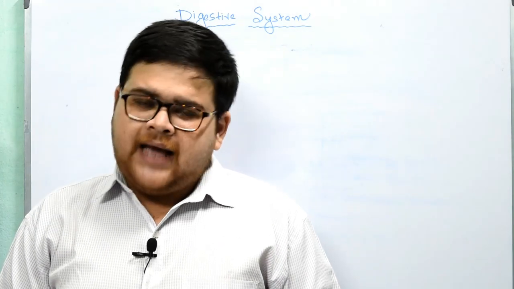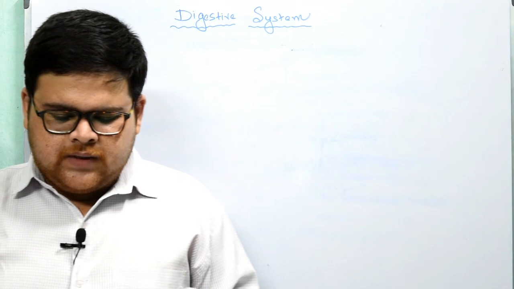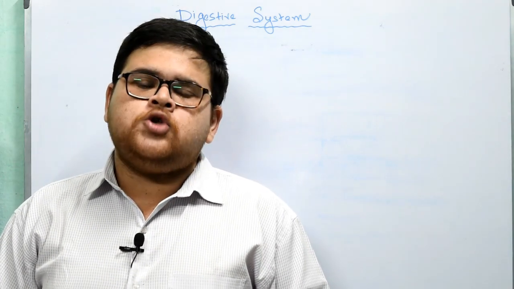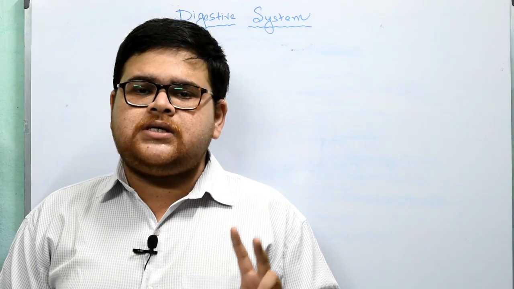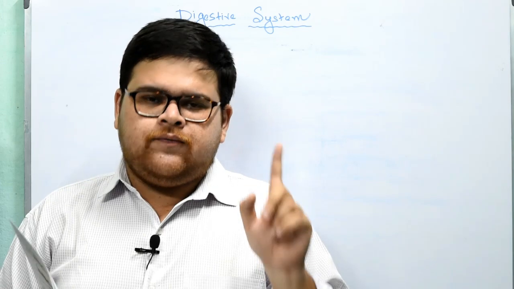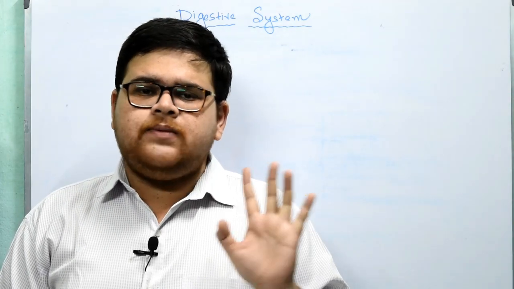Now see, the digestive system. What is the digestive system? The digestive system consists of the alimentary canal and the digestive glands. So to narrow it down, the digestive system consists of two parts. The first one is the alimentary canal and the second one is the digestive glands.